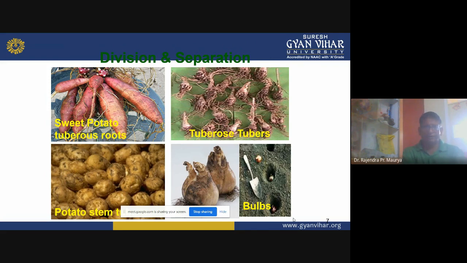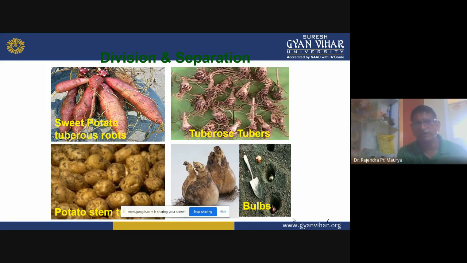And on the down left side, you are looking at the potatoes, that is a staple food crop. These tubers are modified stems, and these tubers contain a large number of buds. So these tubers we can cut. Each piece of tuber contains one active bud, and these pieces we can use as a propagating material for a new crop.